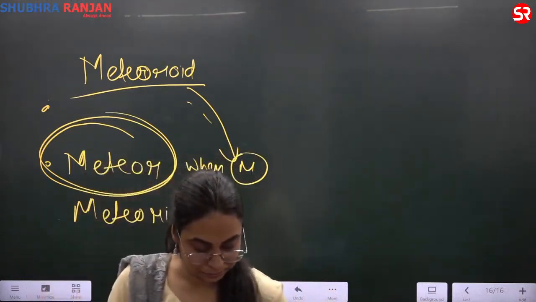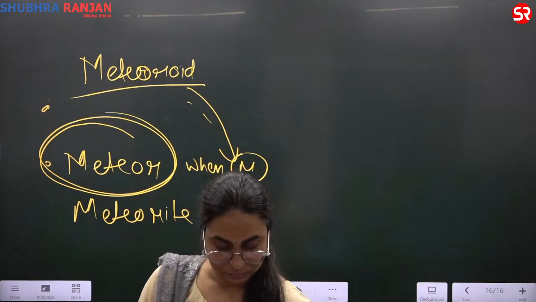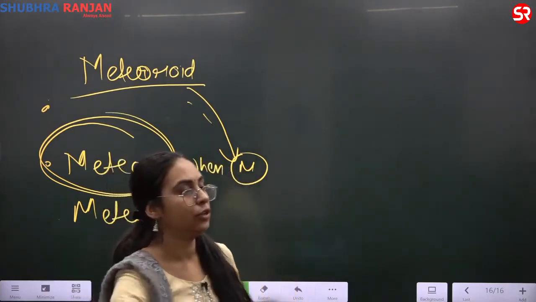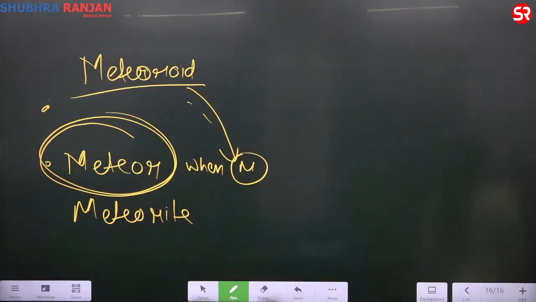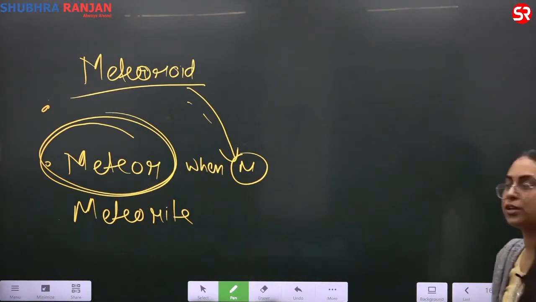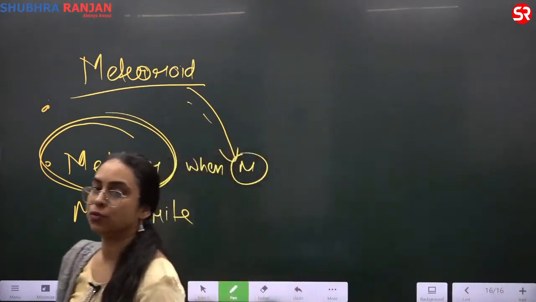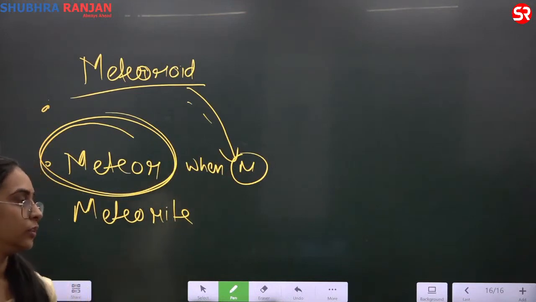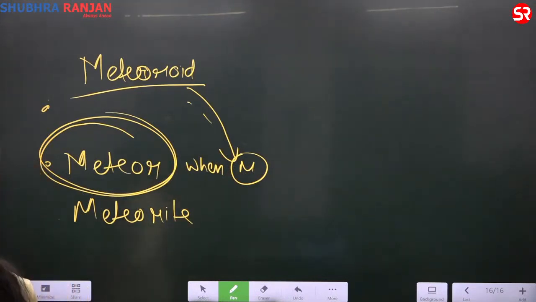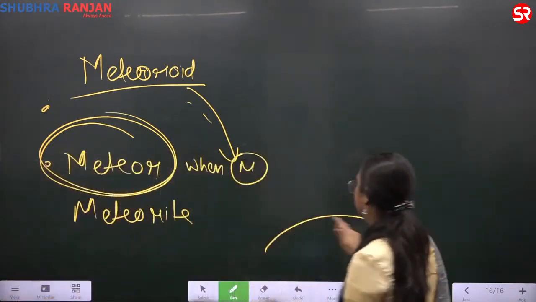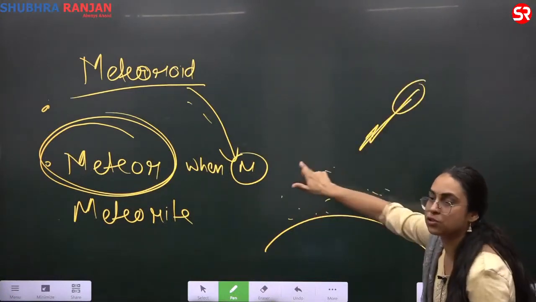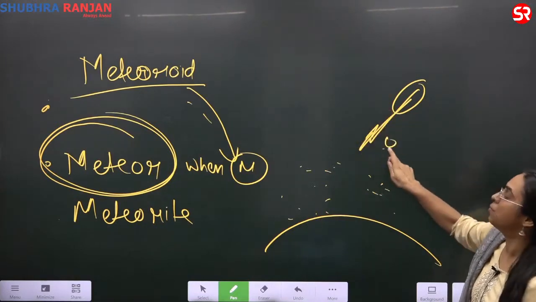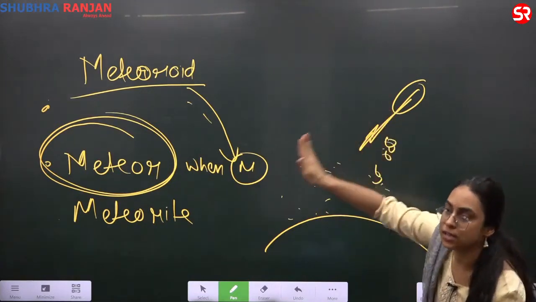It burns due to friction and high speed. That we call a meteor. This is the Earth's atmosphere, this is a meteoroid. As it is coming at a very high speed, there is friction offered by the atmosphere. This friction will try to burn this meteoroid, and we call this a meteor.